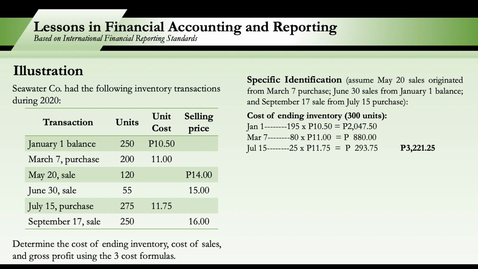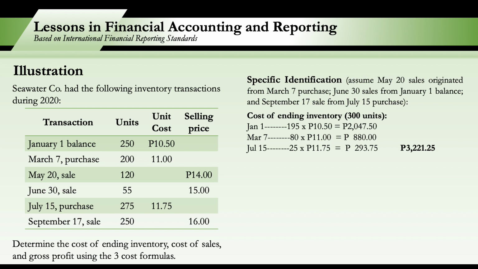So the remaining units for the January 1 balance is 195. And then the unit cost for the January 1 balance is 10.5. So 195 times 10.5 is 2,047.5. Next, for the March 7 purchase, ito yung pinanggalingan ng ating May 20 sale. So out of the 200 units purchased on March 7, 120 were sold on May 20. So we have a remaining 80 units for the March 7 purchase at 11 per unit. So 80 times 11, we have 880.